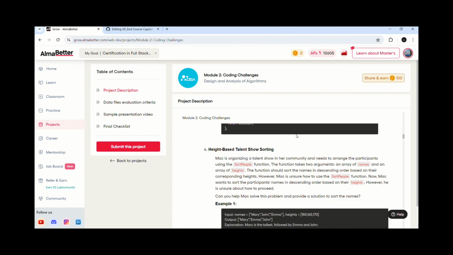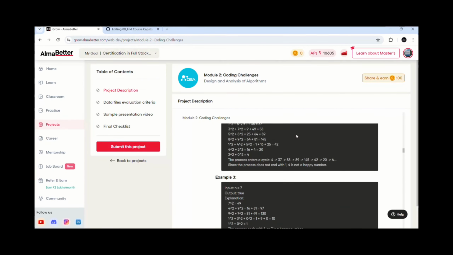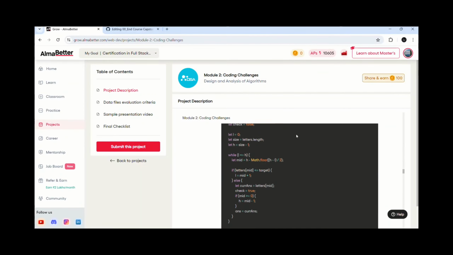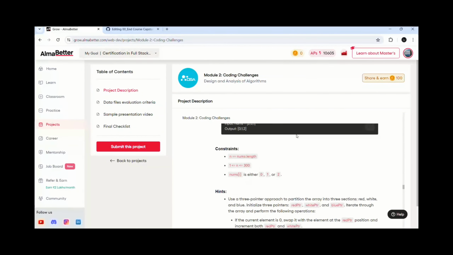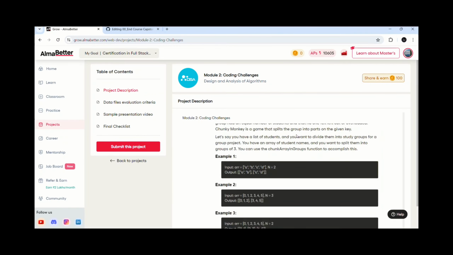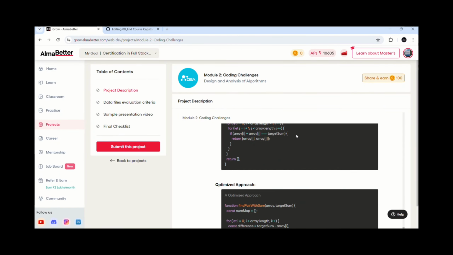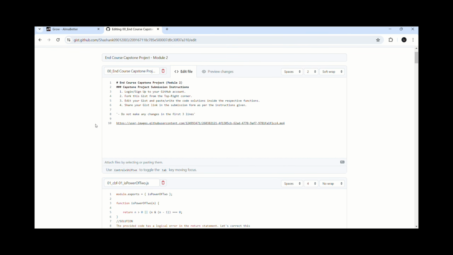There are a total of 5 sectors. First is code bug fixing, second is improvised perspective to the coding problems, third is logic building coding questions, fourth is analyzing traditional versus optimized approach, and the fifth one is incorporating best and worst scenarios in codes. Firstly, I log into my GitHub account, then I open the GitHub gist provided by AlmaBetter. Then in this I choose the top 5 problems, solve them and then upload.